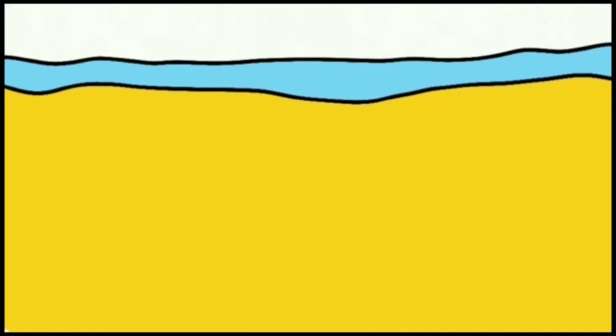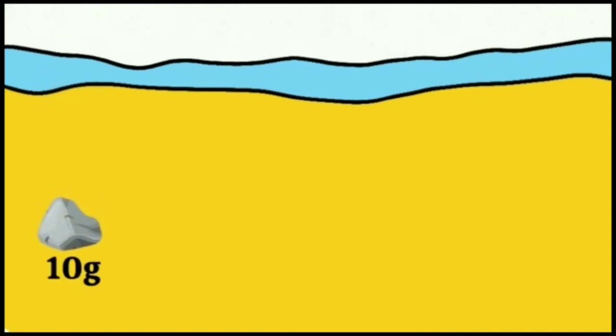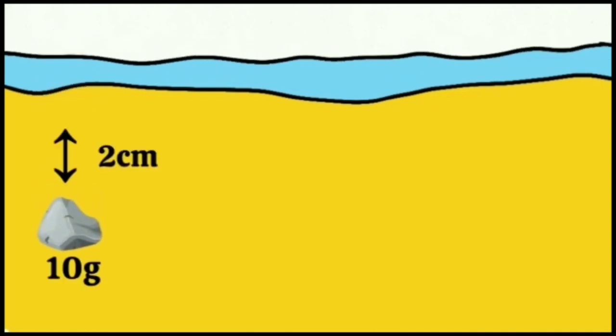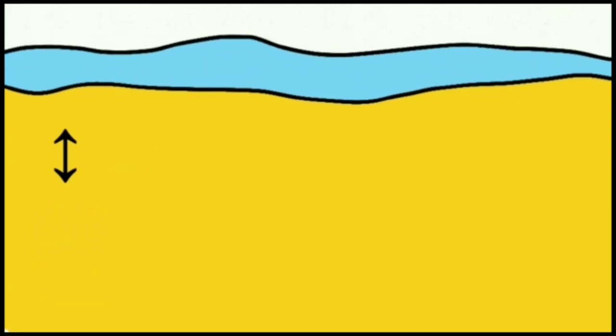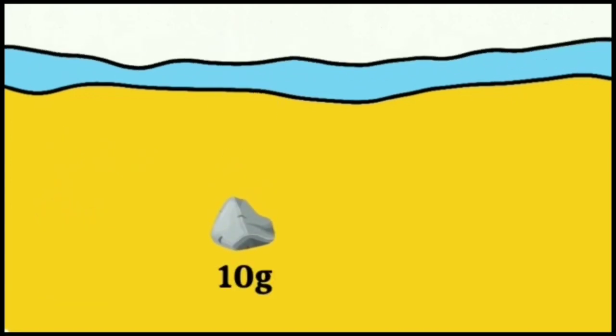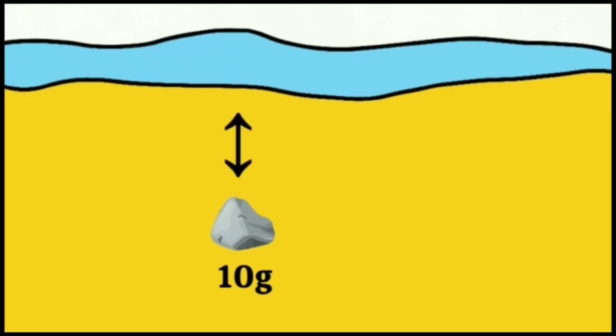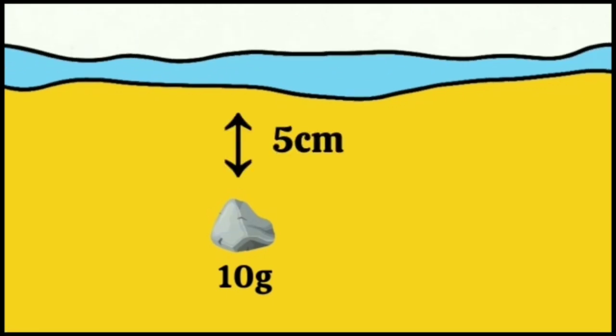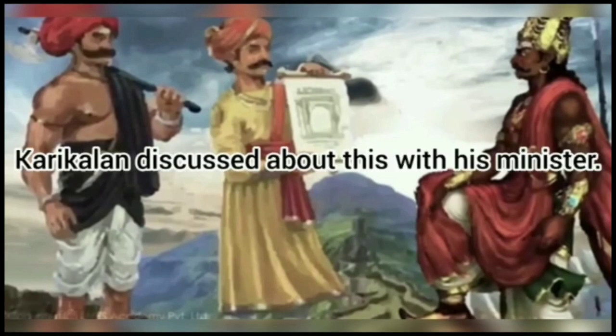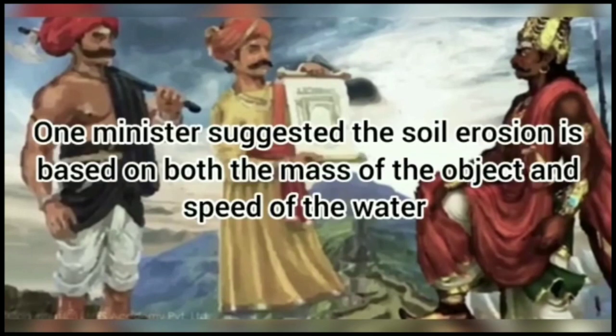That is, when Karikalan took a 10 gram stone and put it at the side of the river bank, it reaches 2 centimeter. Then he again takes a 10 gram stone and puts it between the side of the river bank and the center of the river. It reaches 5 centimeter. By seeing that, Karikalan discussed with his minister.